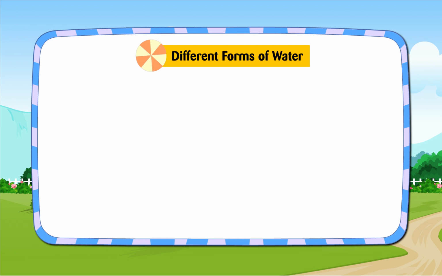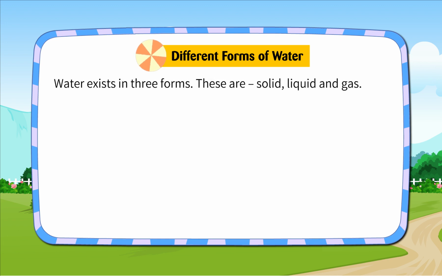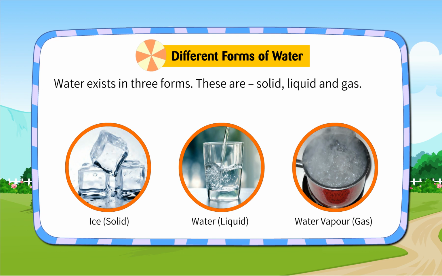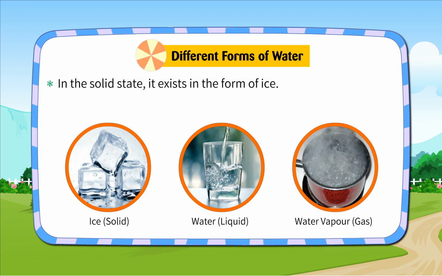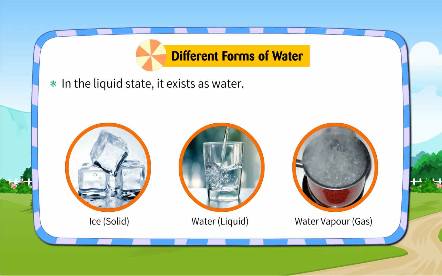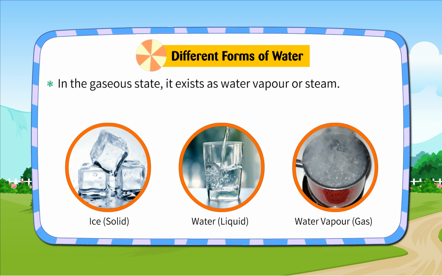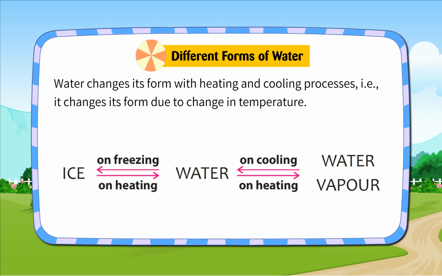Different forms of water. Water exists in three forms. These are solid, liquid, and gas. In the solid state, it exists in the form of ice. In the liquid state, it exists as water. In the gaseous state, it exists as water vapor or steam. Water changes its form with heating and cooling processes. That is, it changes its form due to change in temperature. Ice on heating becomes water, water on cooling becomes ice, and water on heating becomes water vapor.